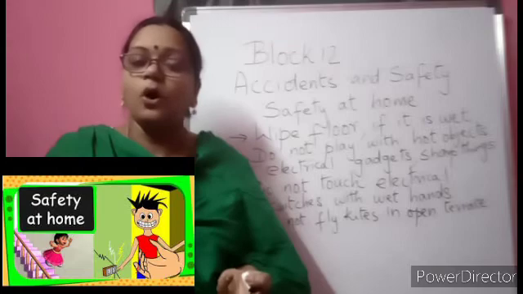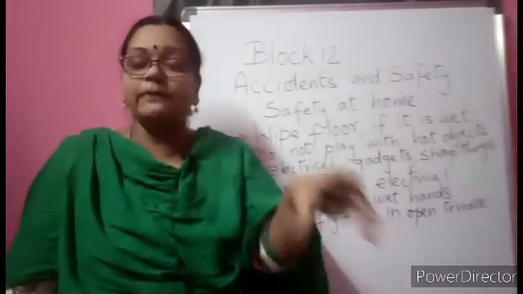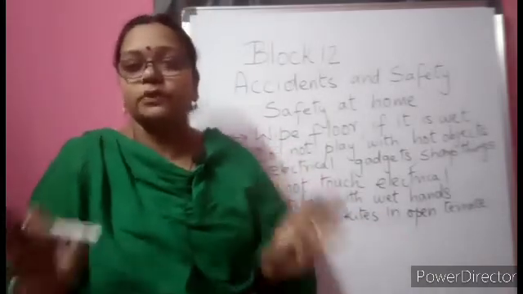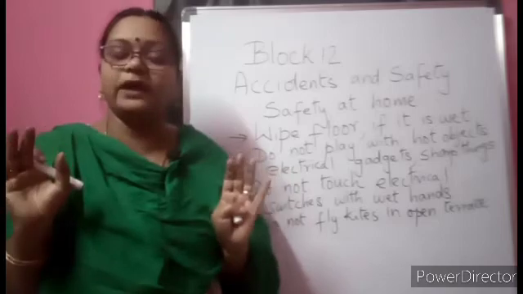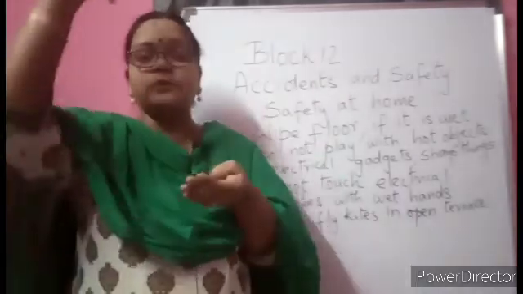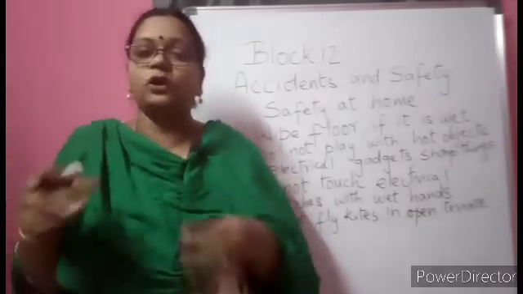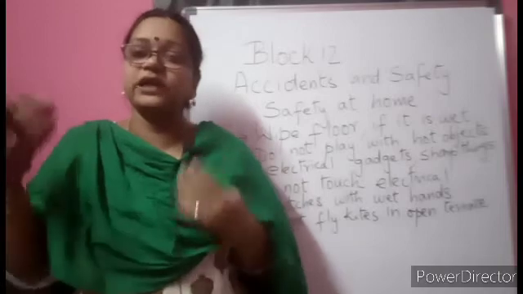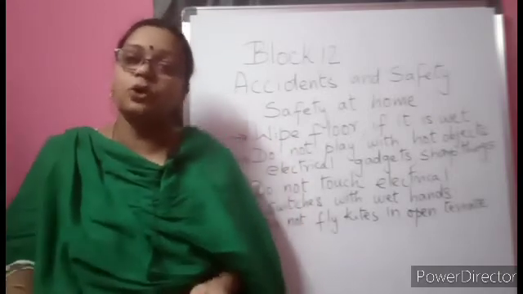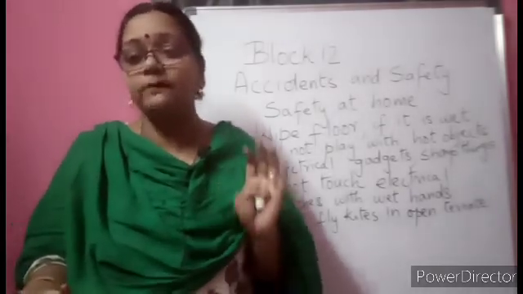Even a safe home is a safe place, but even at home all these can happen. If suppose the balcony railing is not there, you should not go near the balcony when the adults are not there. If something is kept on a high shelf, don't try to take it by putting a stool or on your own. Inform the adults so that they will take and give you. If you climb and fall down, slipping from the stool can also cause a big accident. So all this has to be avoided.